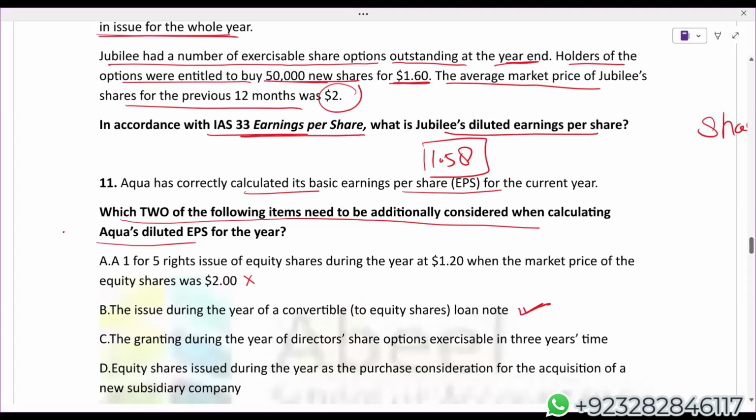The granting during the year of director share options exercisable in 3 years, yes. Equity shares issued during the year as purchase consideration for equity shares: you have actually issued the shares to buy a subsidiary to get control. The impact of points A and D is already there in the basic EPS. For diluted, additionally, we have to consider the impact of B and C.